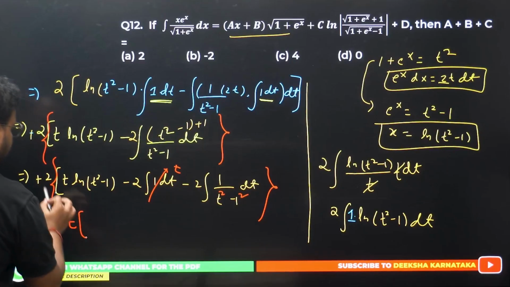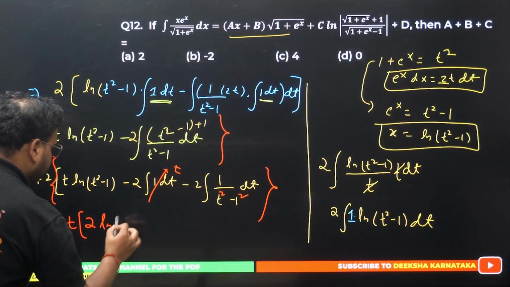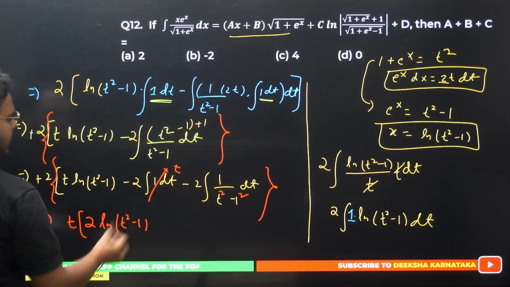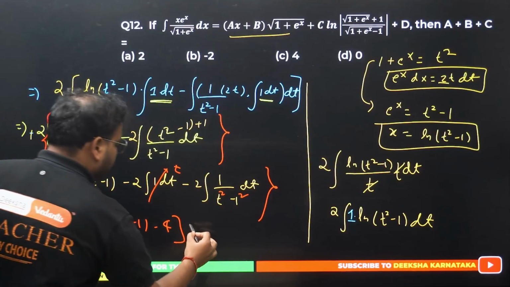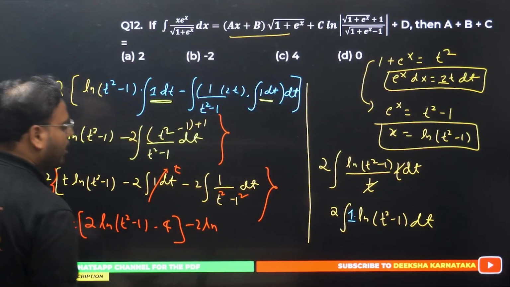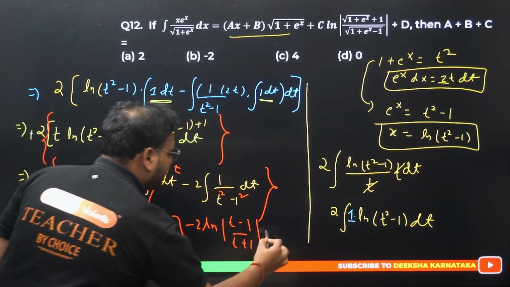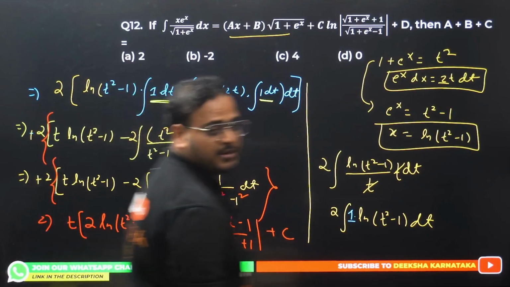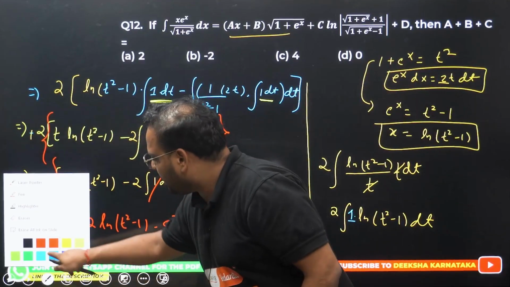Alright, this 2 goes in, I get twice of ln(t square minus 1), and this will become minus 4, and minus 2 times of ln (t minus 1) upon (t plus 1) plus c. This is it. Now from here you have to just see the approach.